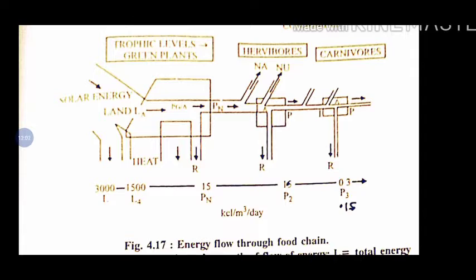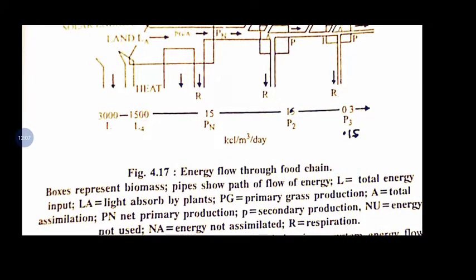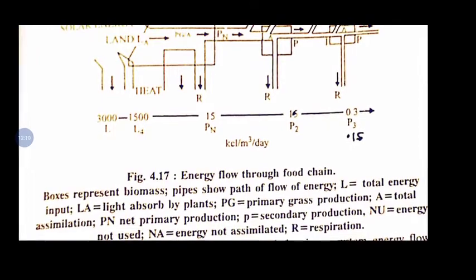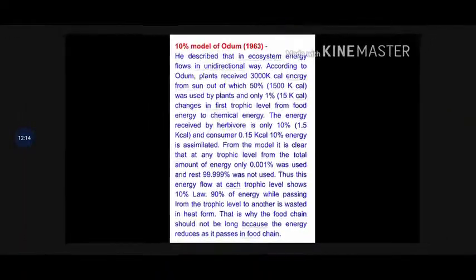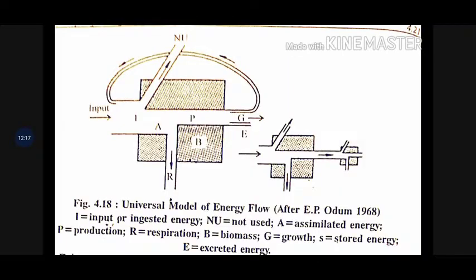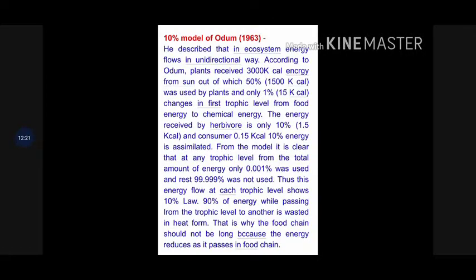Then it is transferred to the next trophic level, which gets only 0.15. So only 10% is transferred to the next trophic level. This is explained here, and this is the 10% model of Odum.